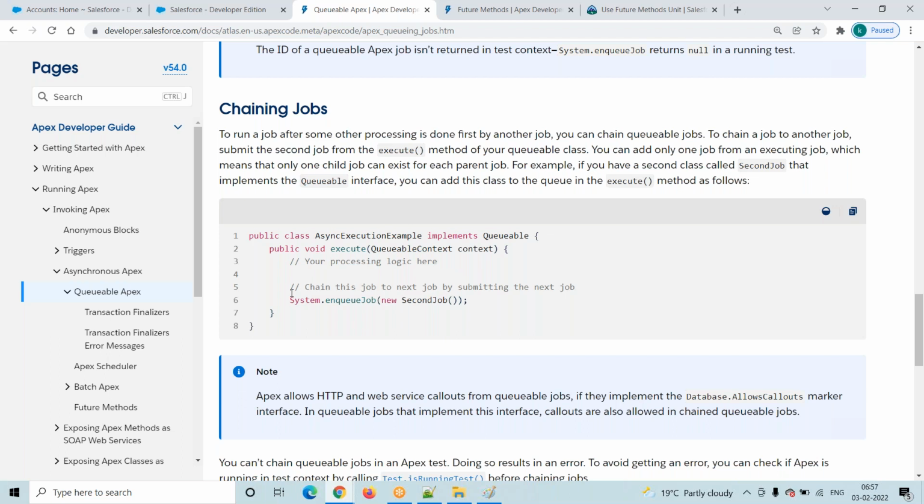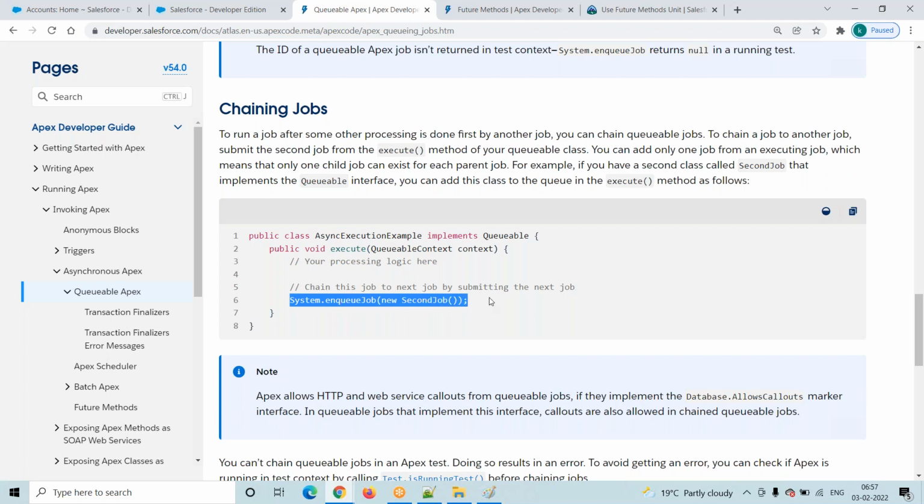After that you have to observe System.enqueue. I am using another class. I am creating another class to change this job to the next job by submitting the next job here. What does that mean? It implements Queuable. First we will call this particular method. First I will call this method. This method will execute, and once it executes, at the end I am using System.enqueue.